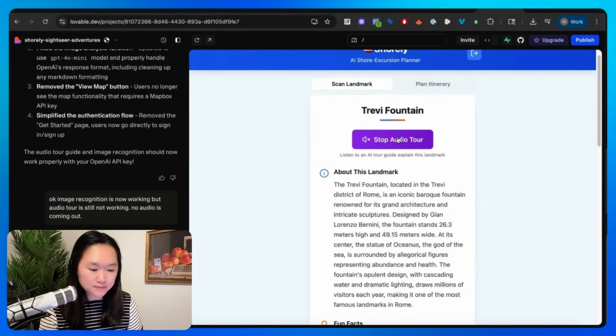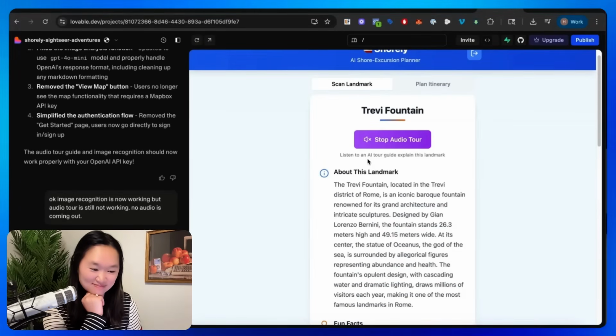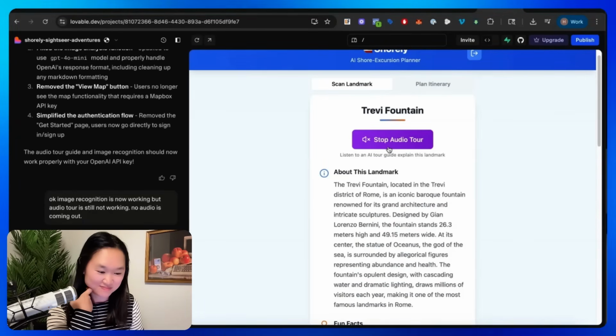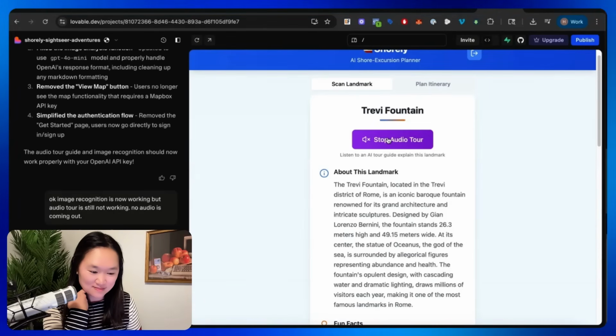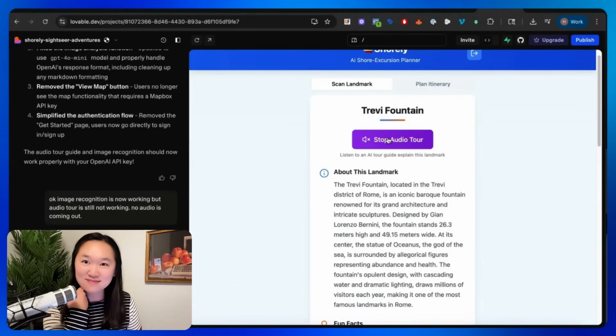Welcome to Trevi Fountain. The Trevi Fountain, located in the Trevi district of Rome, is an iconic Baroque fountain, renowned for its grand architecture and intricate sculptures. Designed by John Lorenzo Bernini, the fountain stands 26.3 meters.